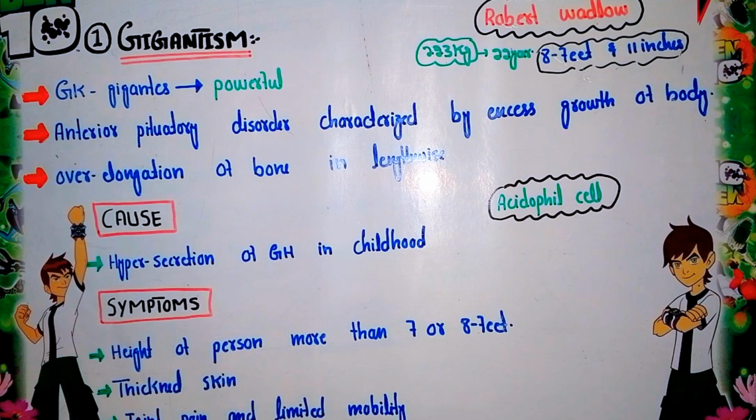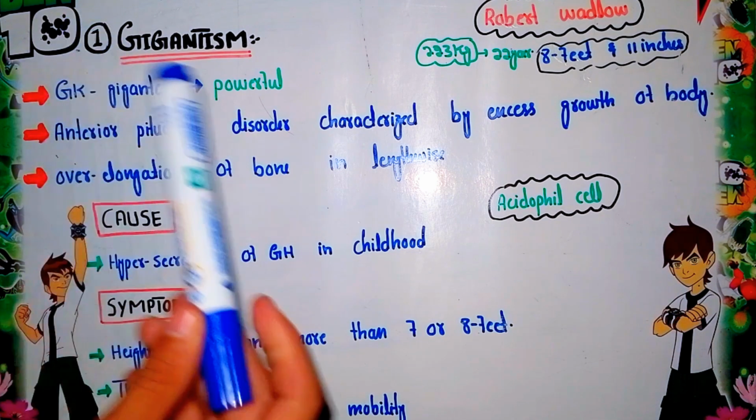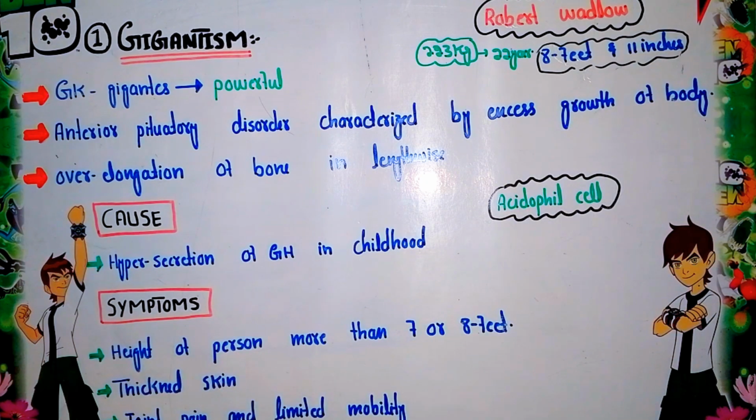Now, what is the proper definition of gigantism? Gigantism is basically a disorder of the anterior pituitary lobe. It is characterized by excess growth of the body. This disorder is mainly due to the hypersecretion of growth hormone. When hypersecretion of the growth hormone occurs, excess growth of the body occurs. This condition is basically called gigantism.